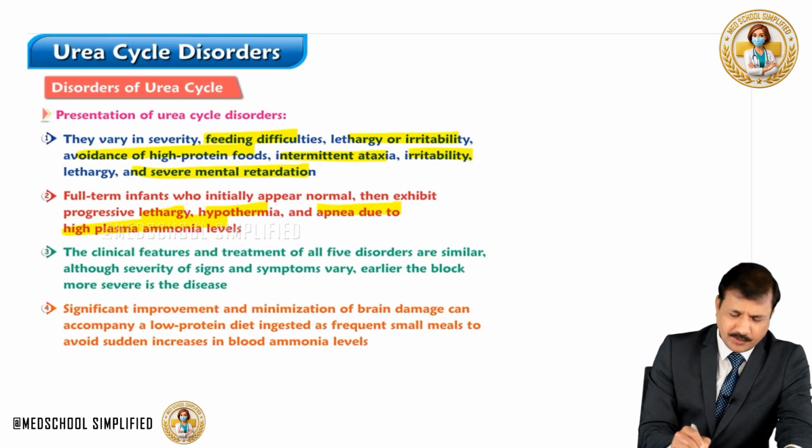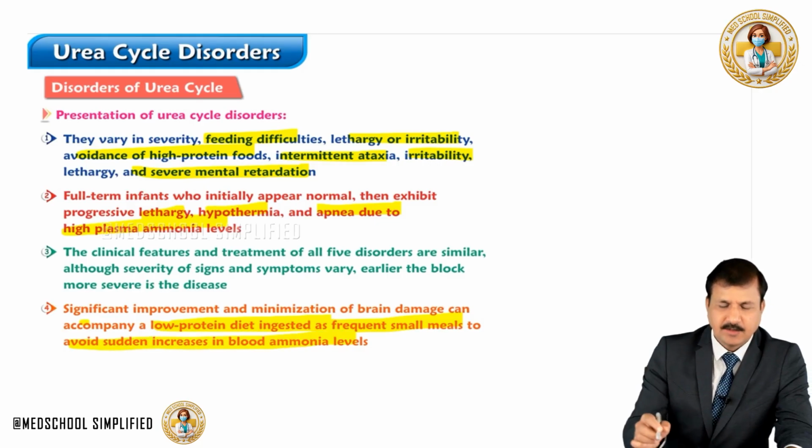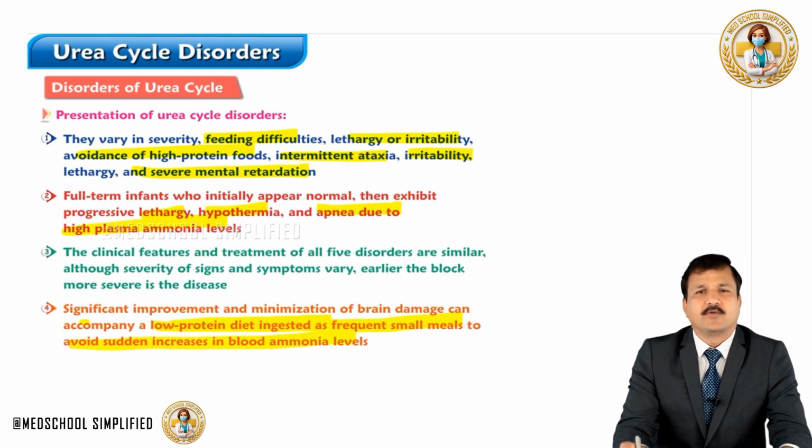And significant improvement and minimization of brain damage can accompany a low protein diet ingested as small frequent meals to avoid sudden rise in the blood ammonia levels.